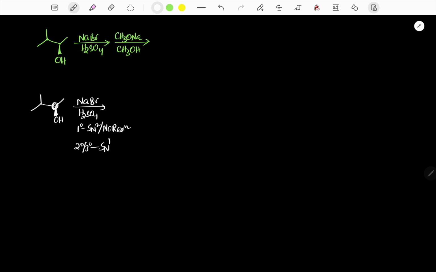Since it is a secondary alcohol, it first loses H2O in the presence of H plus. After that, migration takes place. Now this migrated carbocation reacts with the nucleophile and the corresponding product will be formed like this.